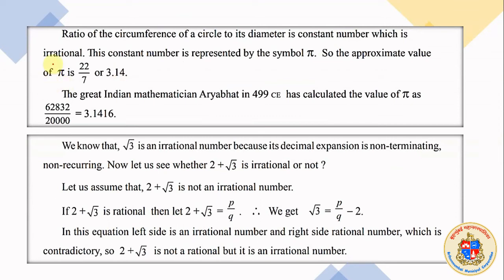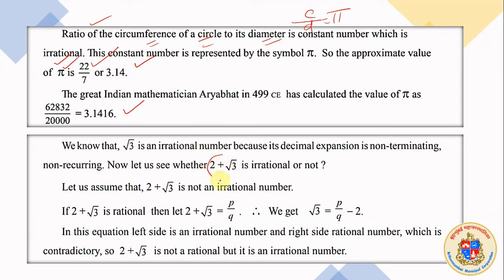We also came to know about a number which is named pi, which was found by doing an experiment with the circle, its diameter and circumference. We found the ratio of the circumference of a circle and its diameter is a constant. And that constant is named pi, and its value is 22/7 or 3.1416, never ending. Pi is also an irrational number. Root 2 is an irrational number. Root 3 is an irrational number.